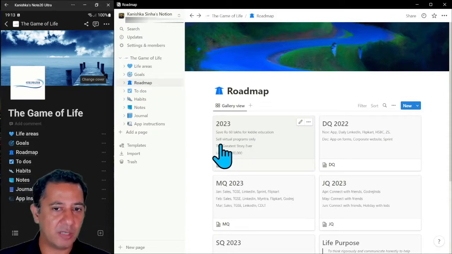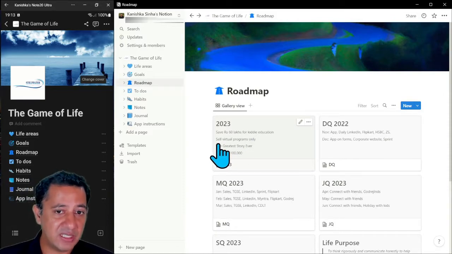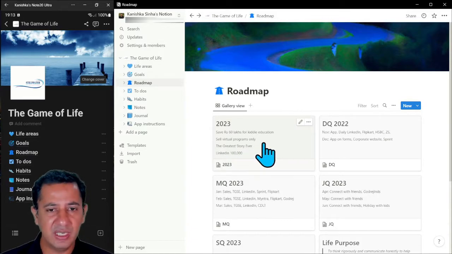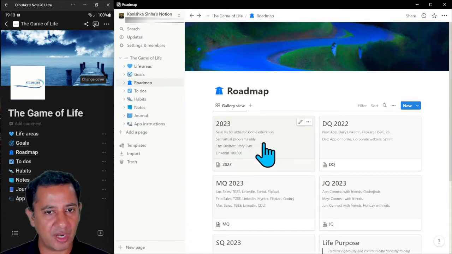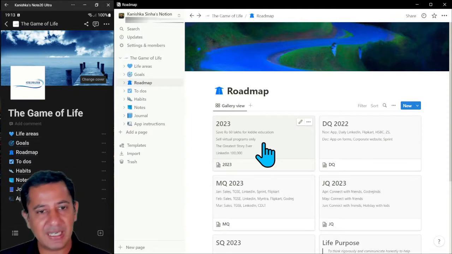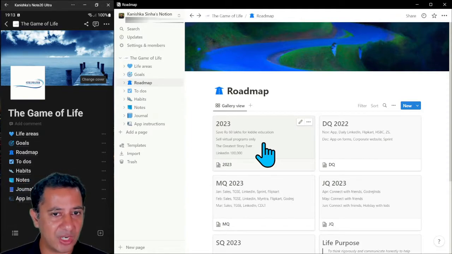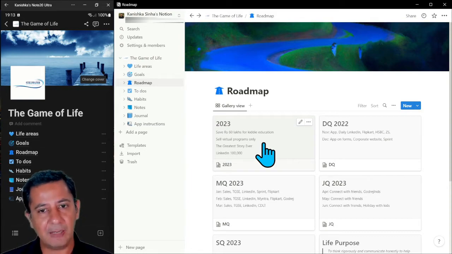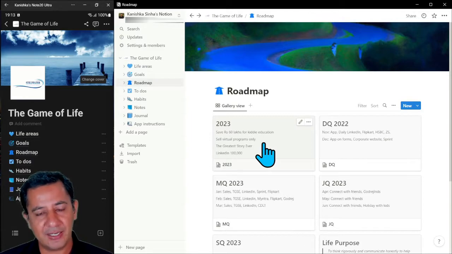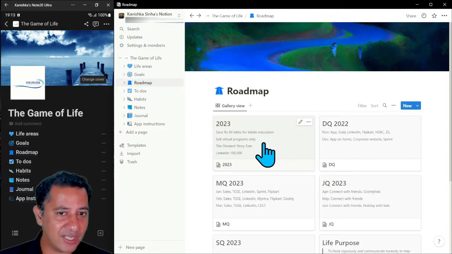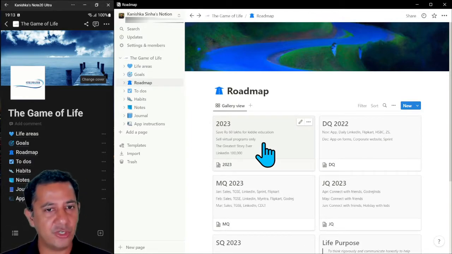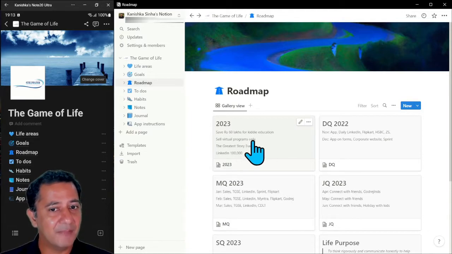So one, for example, is move our business to selling only virtual programs. We get a lot of our business through in-person programs, and a lot of our clients have a preference for in-person programs. But we really believe in the power of virtual programs, and we believe we can be a niche player and be one of the best in the world in this specific area. That's where we want to get into, which is going to be requiring us to walk away from a lot of business and do a lot of education and marketing and selling. So that is a big goal that's going to be there throughout the year, right?